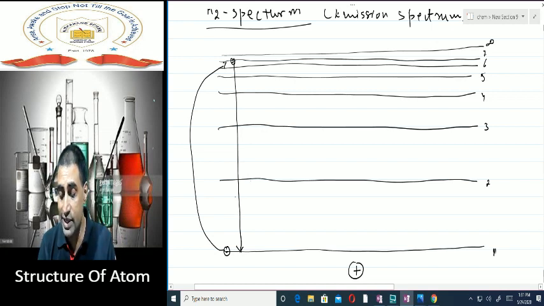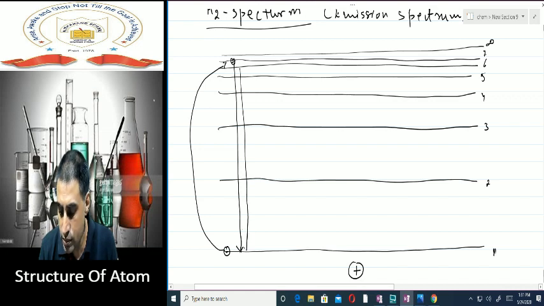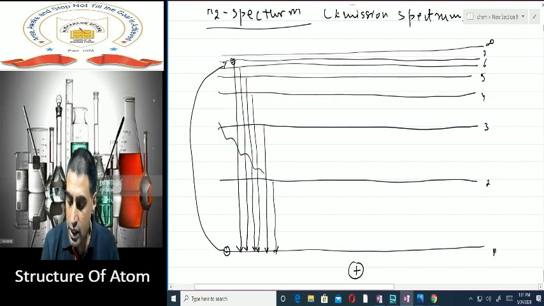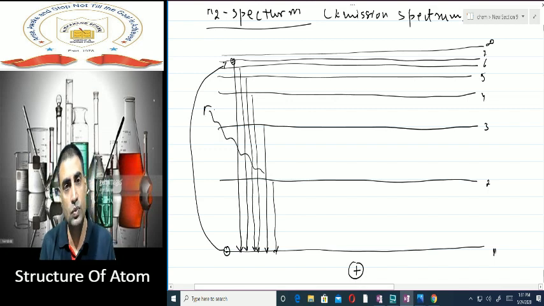So to the first shell, it can come from 7th, it can come from 6th, it can come from 5th, it can come from 4th, 3rd, or from 2nd also. It will give out a large amount of energy. The energy which is given out in this case is known as Lyman series.